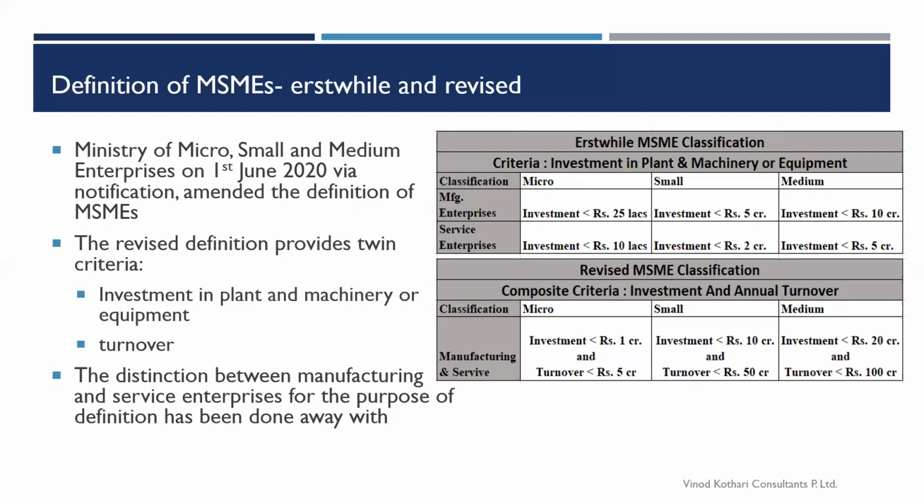However, under the new definition, the criteria are the same. But there are two figures that you have to check before you decide whether you are an MSME and under which category you are: investment in plant and machinery or equipment, as well as your annual turnover. And mind that there is an "and" in between, that is, both criteria are to be seen. Means if you are falling under micro, you have to fulfill both the conditions under micro, and only then will you be classified as a micro enterprise.